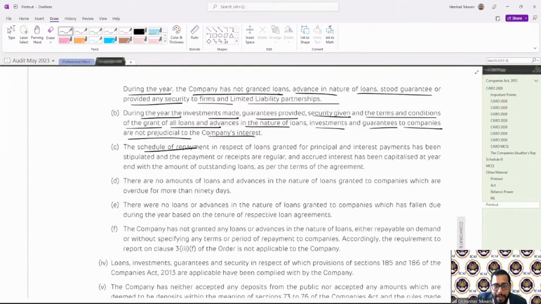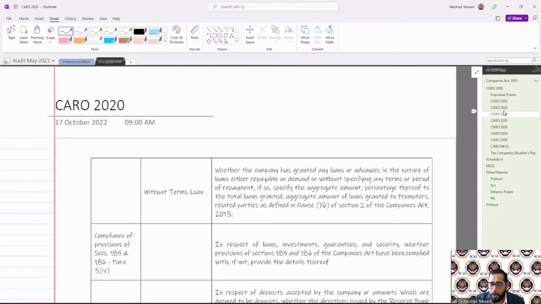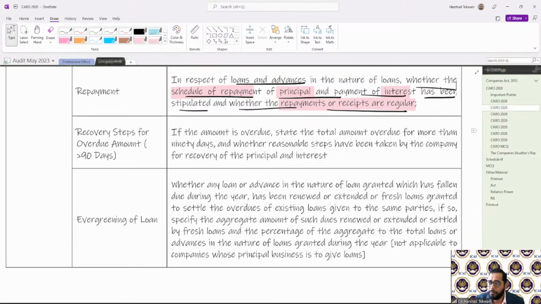The schedule of repayment in respect of loans granted for the principal and interest payment has been stipulated, and the repayments or receipts are regular. Accrued interest has been capitalized at the year end with the amount of outstanding loans as per the terms of agreement. So if there is negative, I will provide, otherwise I will not. Clear?